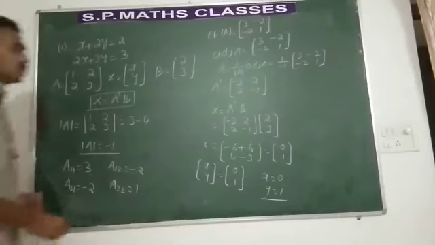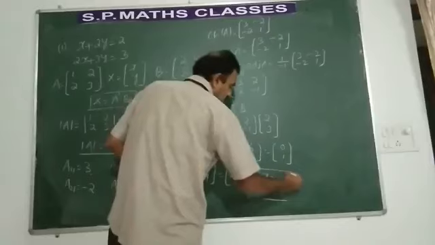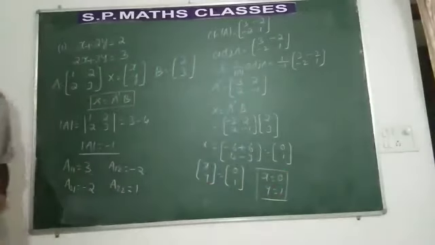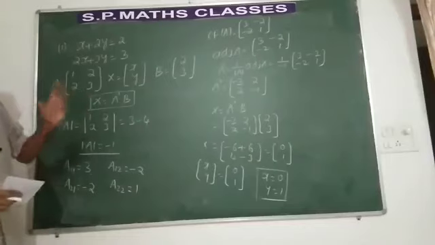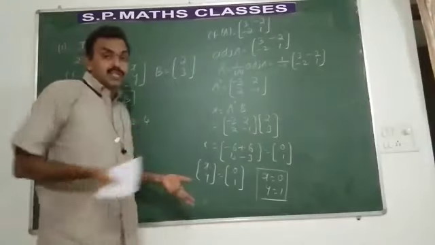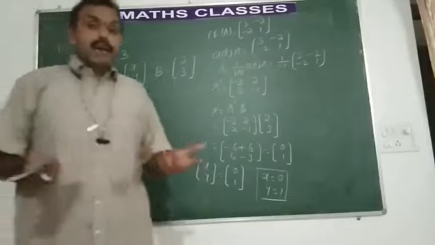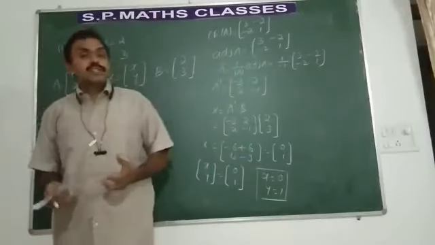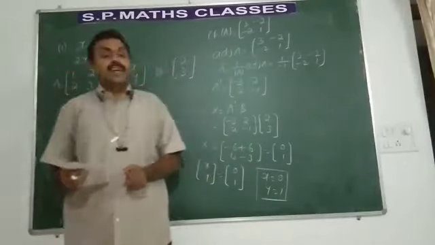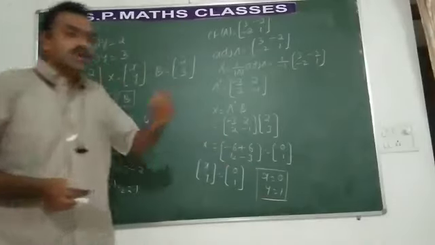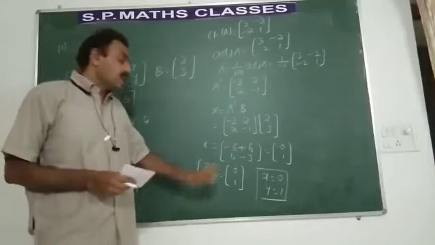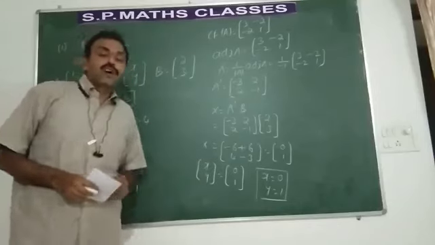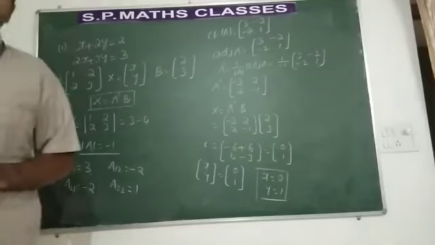So we have got values for X and Y which are said to be unique. Since the values are unique, we conclude that the system of equations is said to be consistent. Suppose the inverse does not exist, or the X and Y values do not exist, then the system of equations is said to be inconsistent. You have to write a conclusion that the system of equations is consistent because you have got unique values for X and Y. I think you have understood this problem.